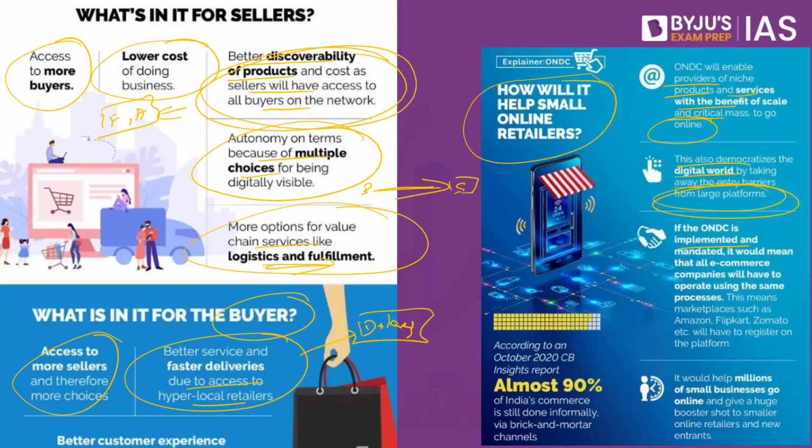If the ONDC is implemented and mandated, it would mean that all e-commerce companies will have to operate using the same processes. This means marketplaces such as Amazon, Flipkart, Zomato, etc. will have to register to the platform. As I told you initially, all these companies will be available on this platform, so they have to bring changes in the way that they operate as well. It would help millions of small businesses go online and give a huge booster shot to small online retailers and new entrants as well, which is why the government of India feels this will open up new windows of opportunities for the small retailers.